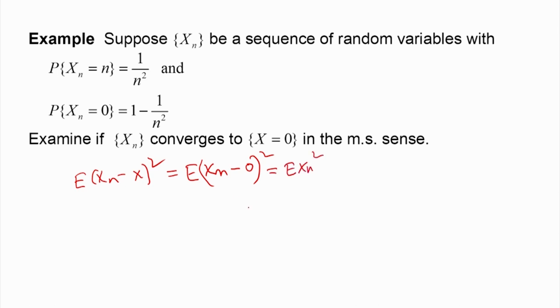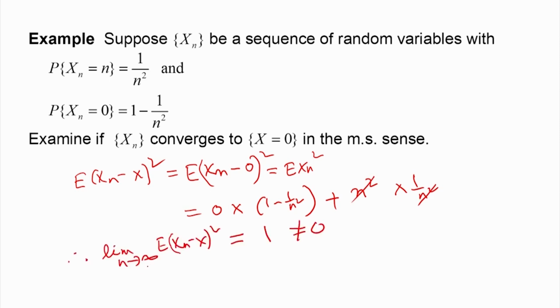Now, what is E of x n square? It is 0 square with probability 1 minus 1 by n square, plus n square with probability 1 by n square. So, this gets cancelled, and this is equal to 1.